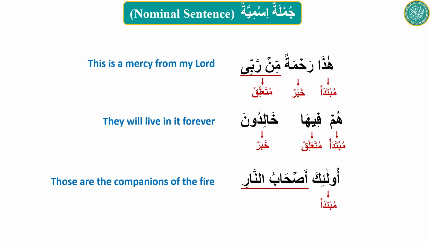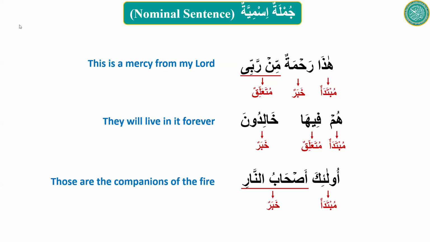And what is the status of ashabun nari, Musab? The status is rafa. How do you know? You're right. The status of the mudaf determines the status of the mudaf ilayh. Because ashabu is rafa, therefore the status of the whole mudaf ilayh will be rafa as well.